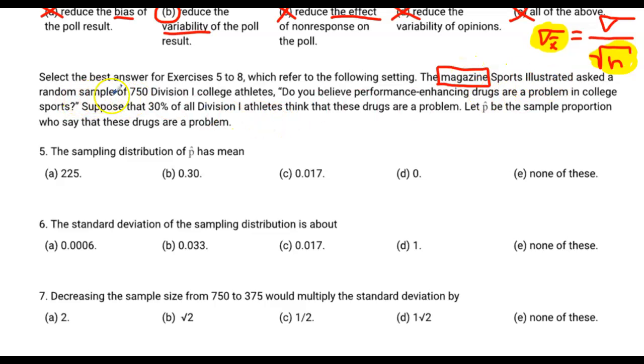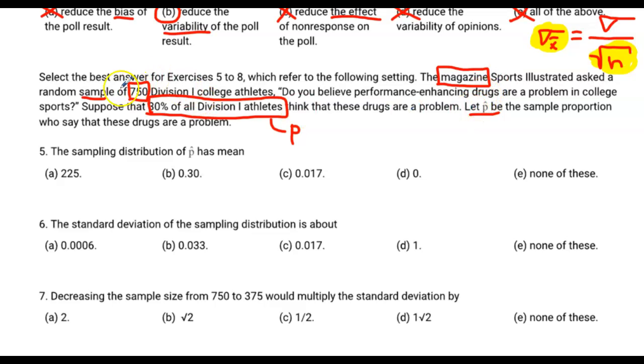Sports Illustrated asks a random sample of 750 Division I college athletes. This number is the sample size. That's n. And it asks this question, and then 30% of all Division I athletes. Now, this 30% is not for the sample. This 30% is for the population. This value is p. It's the parameter. All Division I athletes. Not the random sample of 750. This is all of them. Careful reading is necessary.